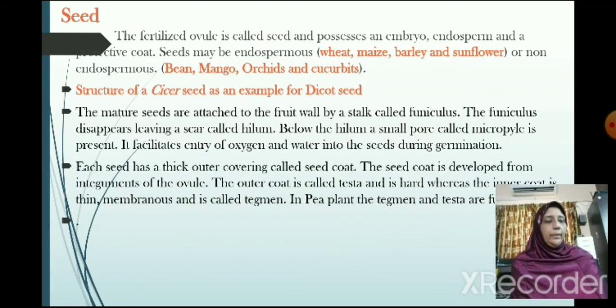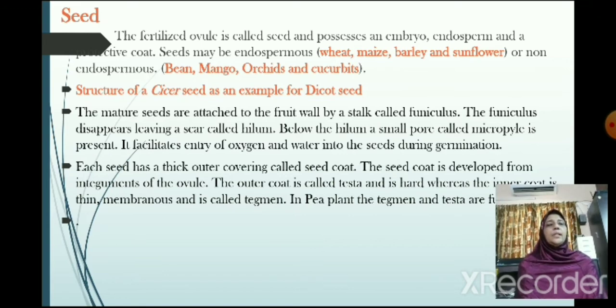The next one, we are moving on to the seed. The fertilized ovule is called seed and possesses an embryo, endosperm and a protective coat. Seeds may be endospermous, as in wheat, maize, barley and sunflower, or non-endospermous, as in bean, mango, orchids and cucurbits. Structure of the Cicer seed is an example of a dicot seed. The mature seeds are attached to the fruit wall by a stalk called funiculus.